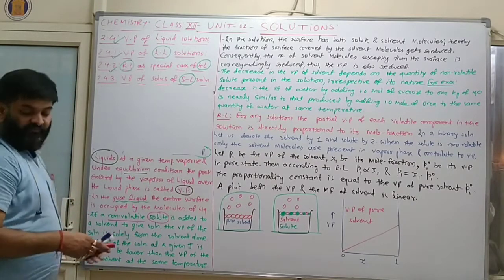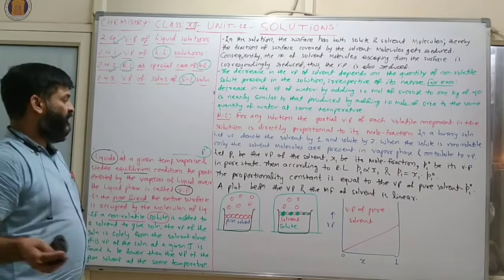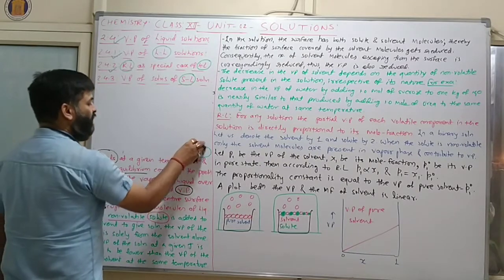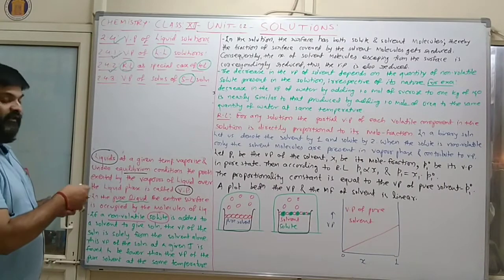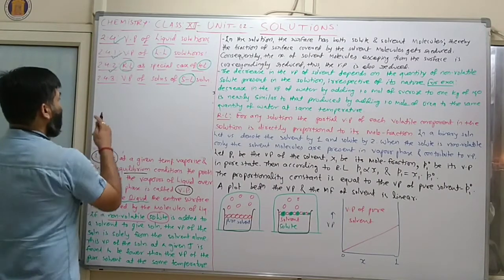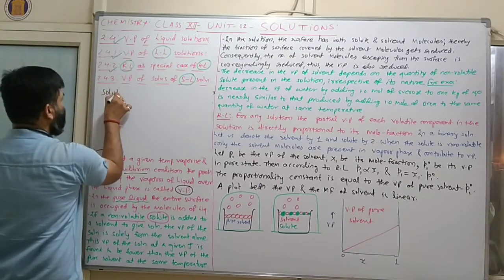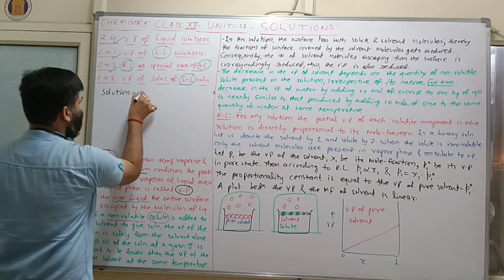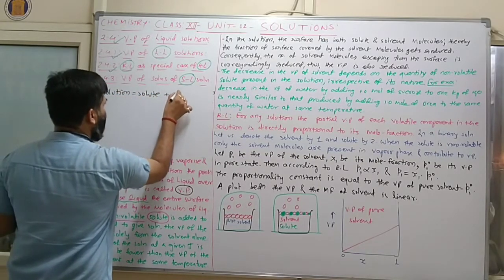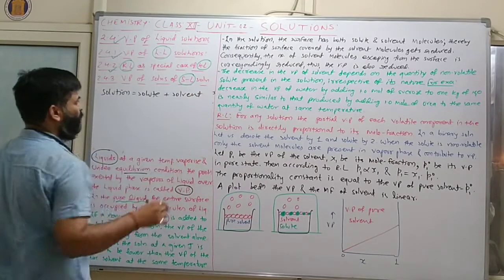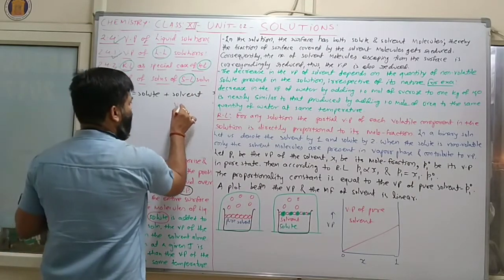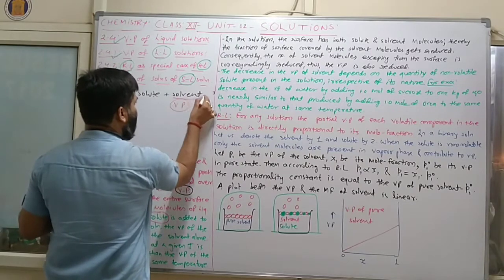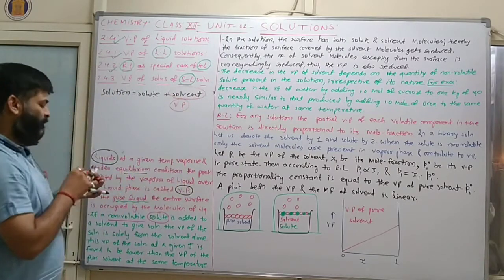That means if we are preparing a solution, then vapor pressure is always related to the solvent. See, this one is the solution, and this one is solute plus solvent. So vapor pressure is always related to the solvent.